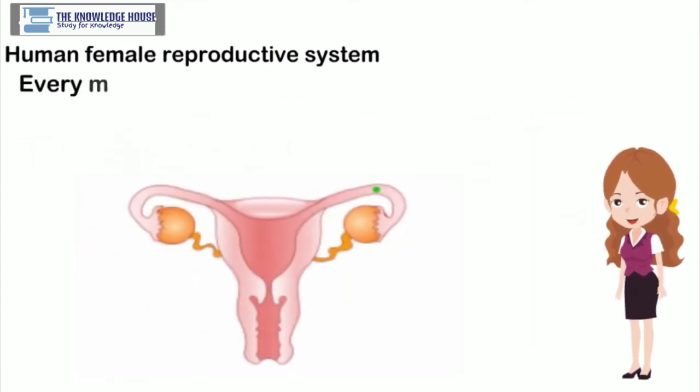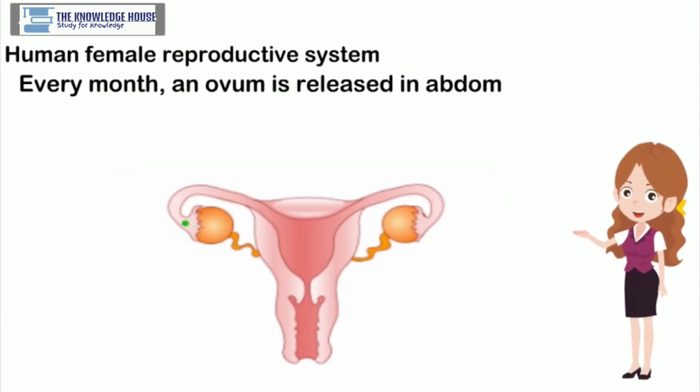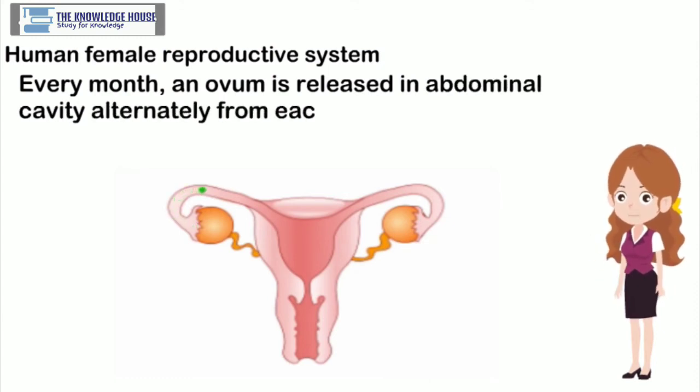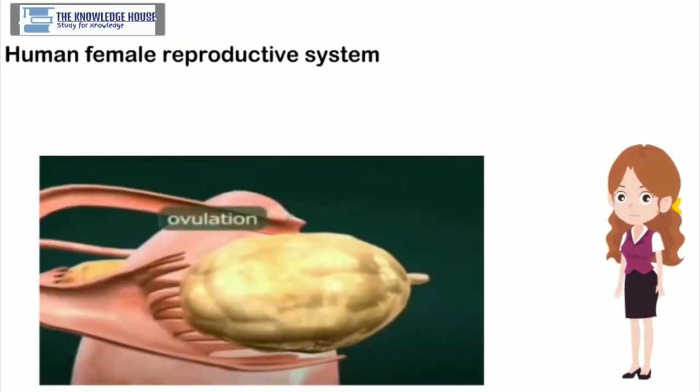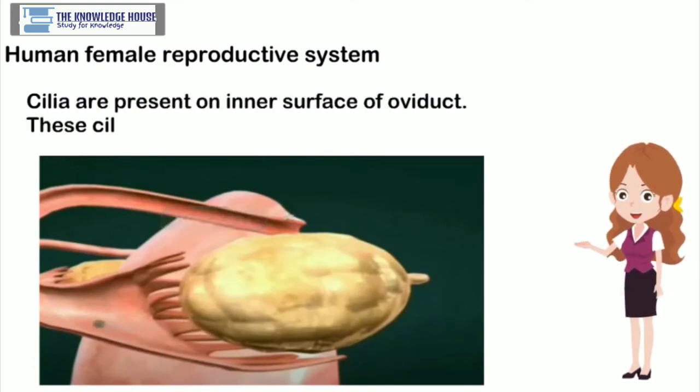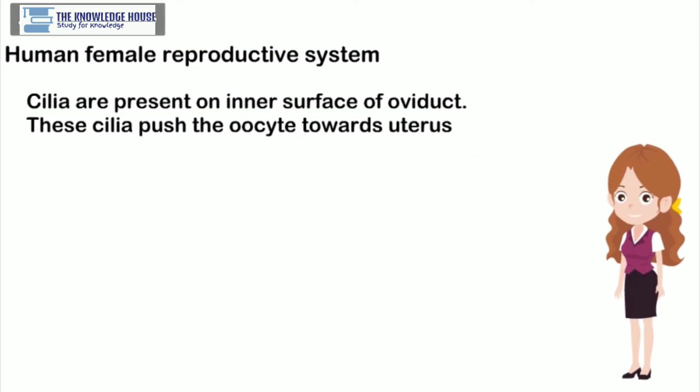Generally, every month, an ovum is released in abdominal cavity alternately from each ovary. Free end of oviduct is funnel-like. An opening is present at the center of it. Oocyte enters the oviduct through that opening. Cilia are present on inner surface of oviduct. These cilia push the oocyte towards uterus.